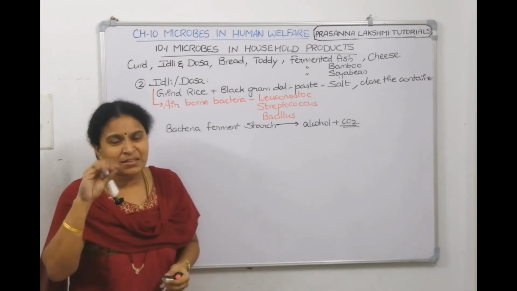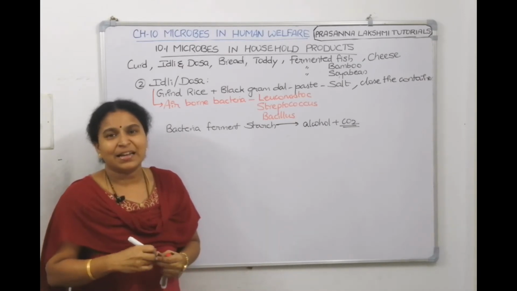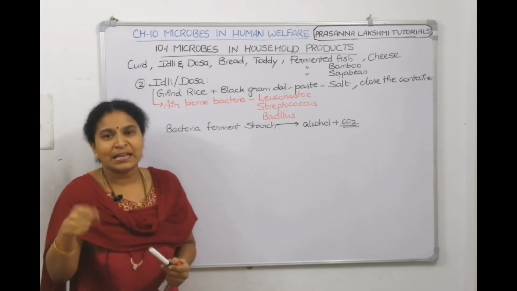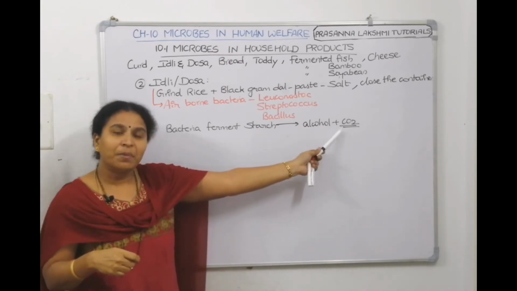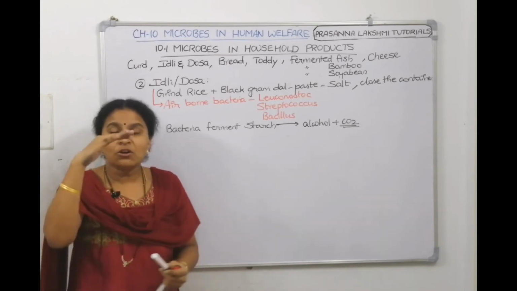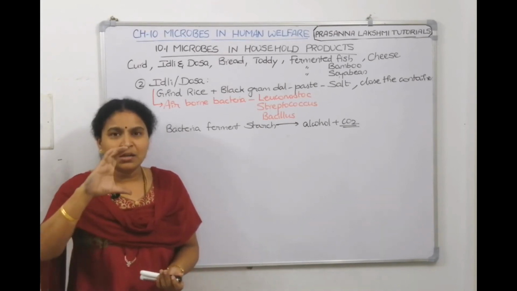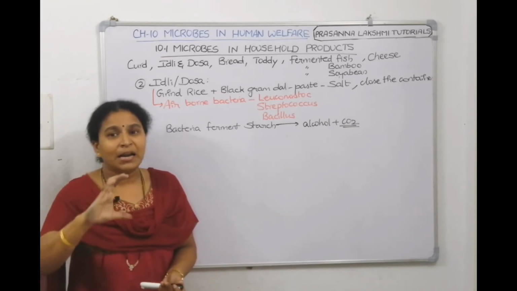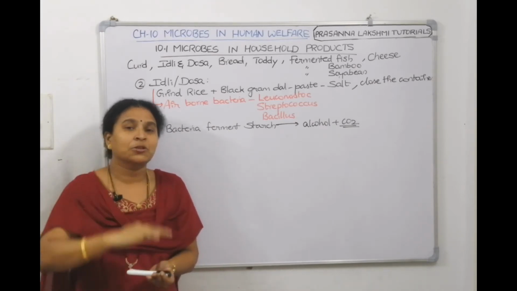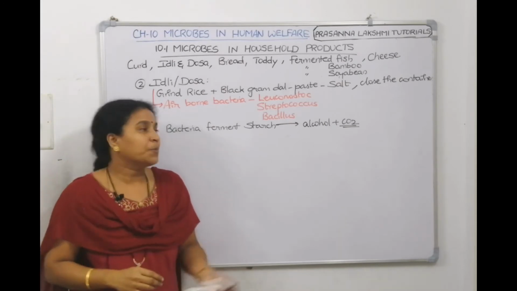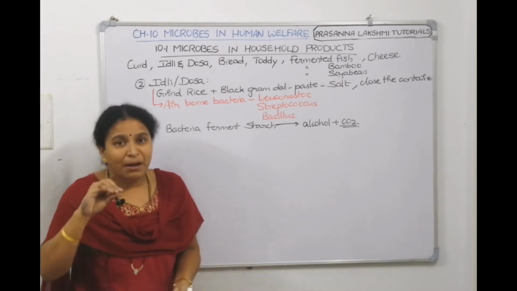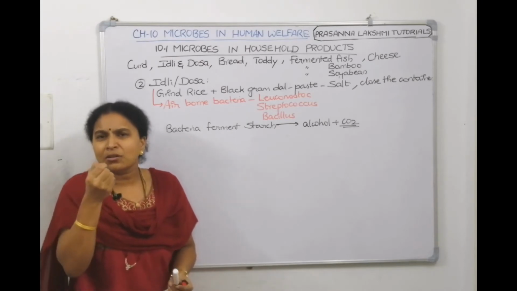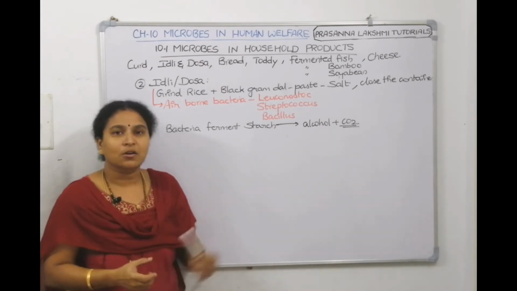The fluffiness of the idli, like idli has gas bubbles, right? Dosa also has those bubbles. It is because of the carbon dioxide. So, the raising of the dough: when you make idli dosa, you will keep this much only, but early next day morning, after 8 to 12 hours of fermenting, it will rise this much. The raising of the dough is because of the carbon dioxide. The fluffiness is again because of the carbon dioxide. The sourness is because of the alcohol.